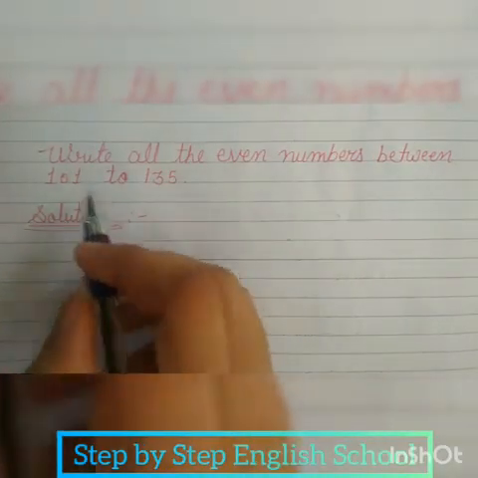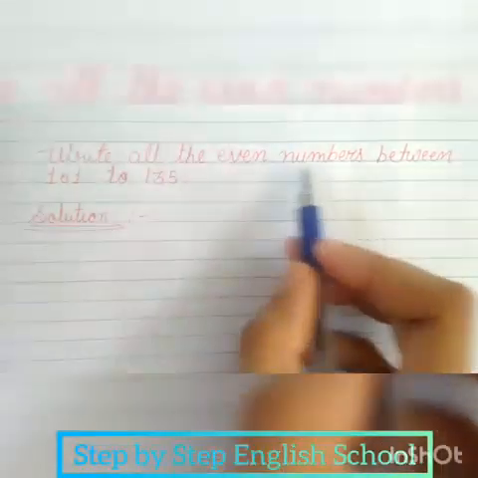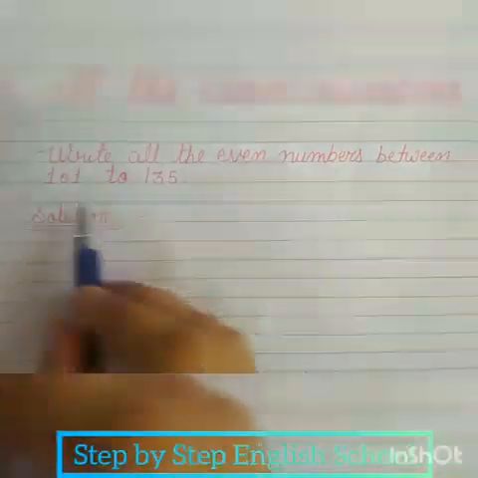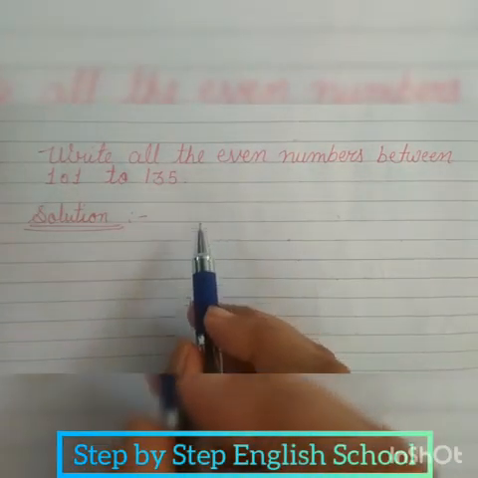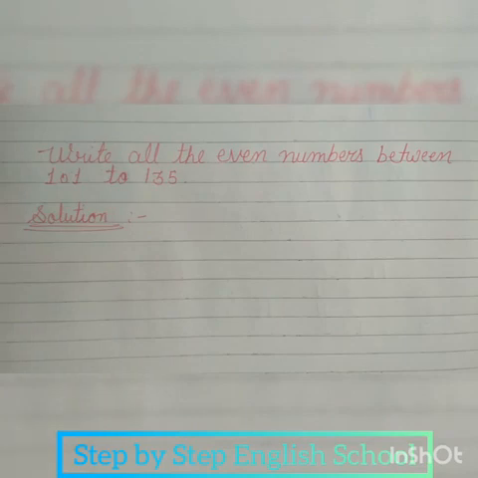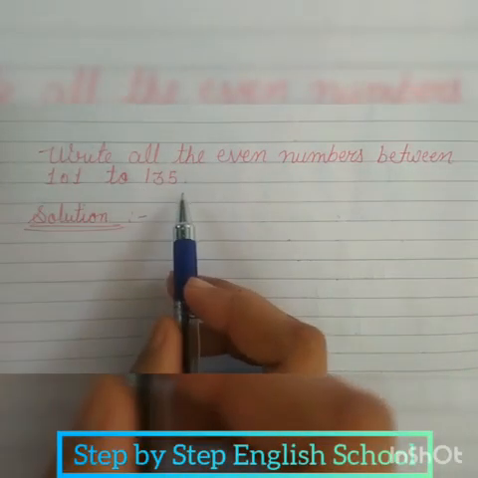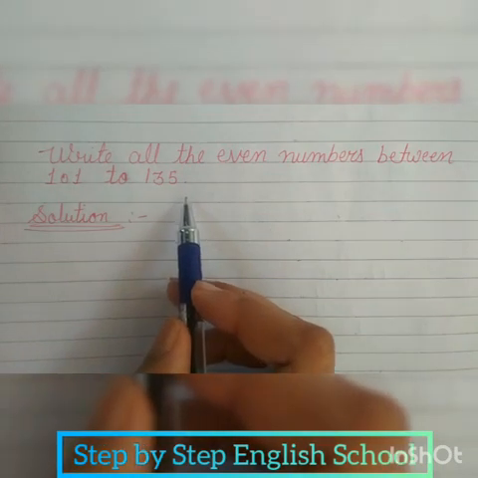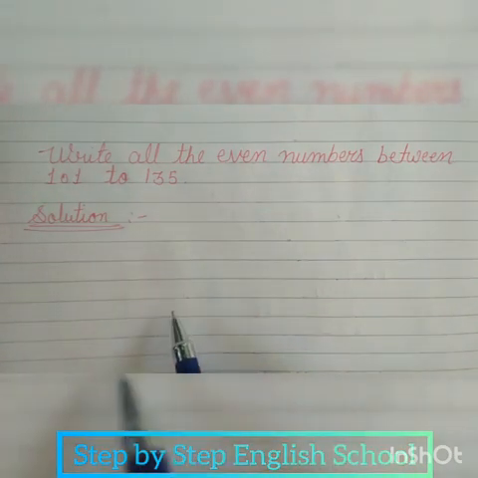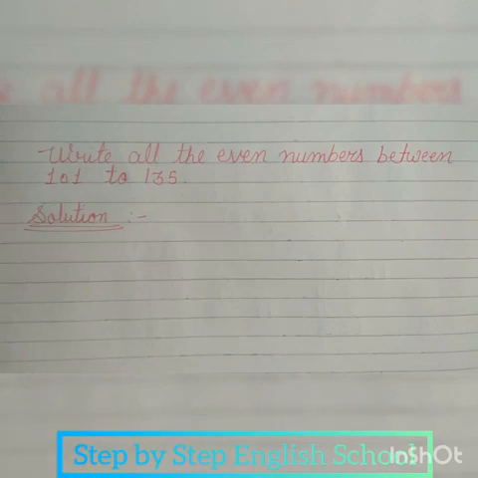Now next example. Write all the even numbers between 101 to 135. We have to write even numbers between 101 to 135. I again repeat the definition of even numbers.